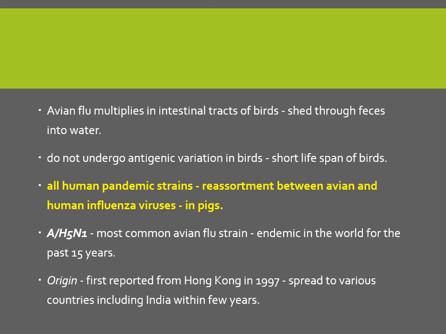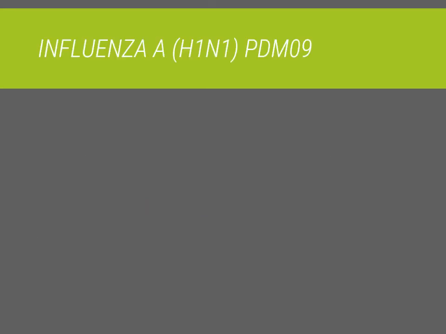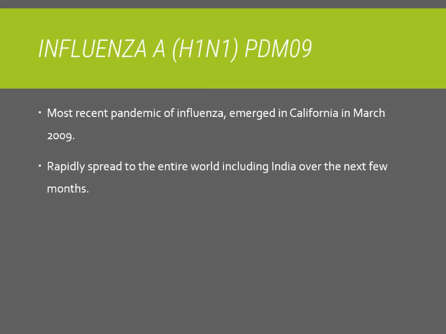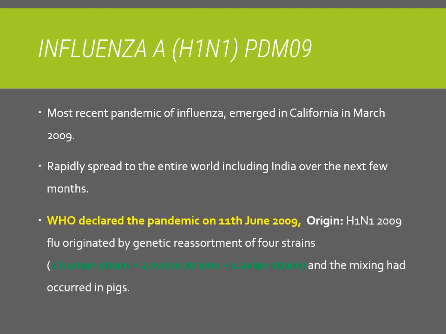Among the influenza A viruses, H5N1 was the most common avian flu strain endemic in the world for the past 15 years. It was first reported from Hong Kong in 1997 and spread to various countries, including India, within a few years. Now the influenza A H1N1 pandemic of 2009 was the latest pandemic of this influenza. Although outbreaks are very common, the pandemic was in 2009. It emerged in California and rapidly spread to the whole world, including India.